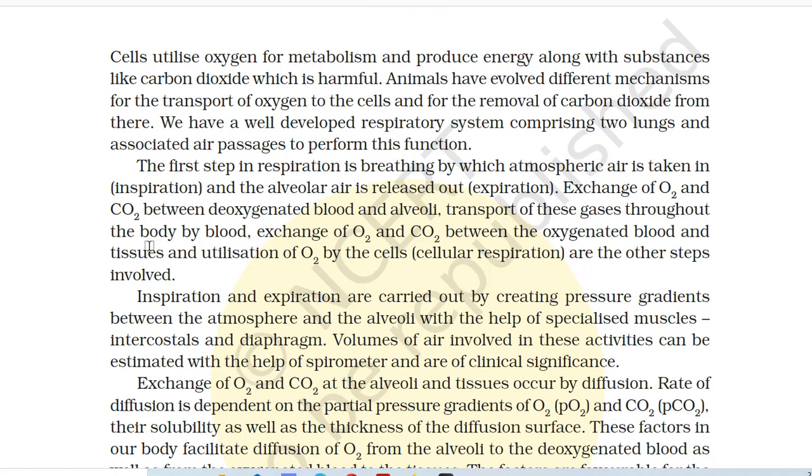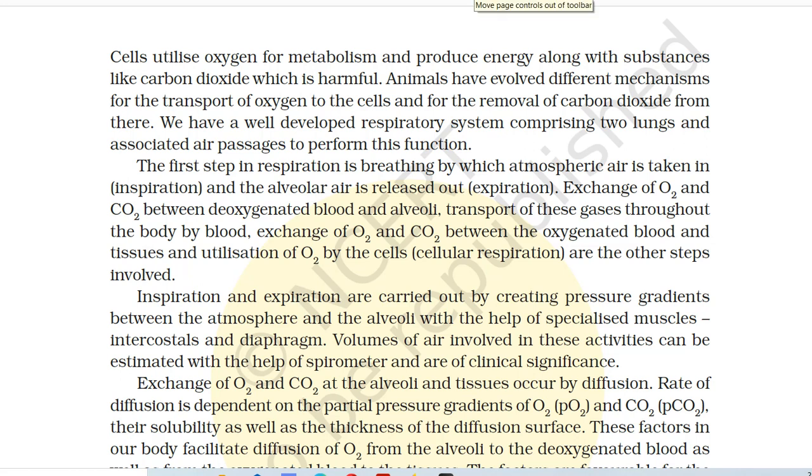Summary: cells utilize oxygen for metabolism and produce energy along with substances like carbon dioxide, which is harmful. Animals have evolved different mechanisms for the transport of oxygen to the cells and for the removal of carbon dioxide from there. We have a well developed respiratory system comprising two lungs and associated air passages to perform this function. The first step in respiration is breathing, by which atmospheric air is taken in, that is inspiration, and the alveolar air is released out, that is expiration.